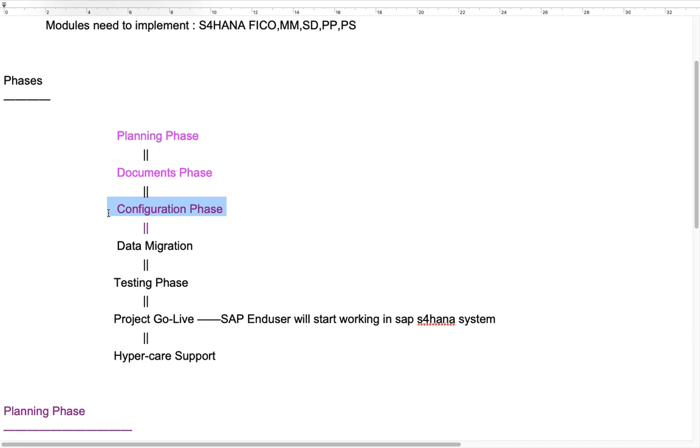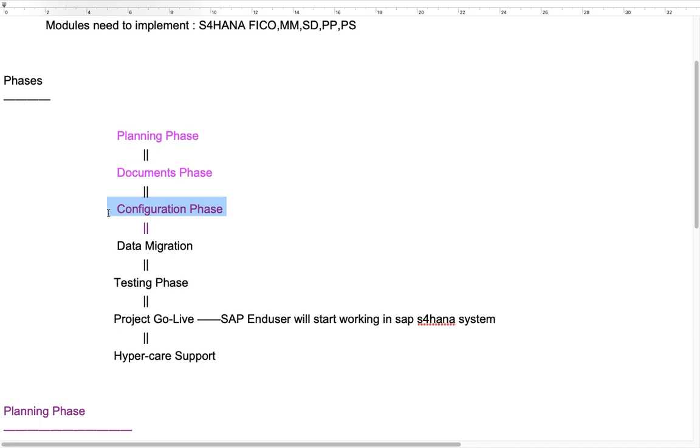So different kinds of testing scenarios we have to create, and different kinds of testing activities we have to do in our SAP S/4HANA. With different kinds of test scenarios we have to write in ALM tools and other tools like Jira, if there is one. And if these test scenarios work fine, that means your system is going well. In upcoming days, SAP end users won't get any errors in the system while posting any transaction. That's the reason after configuration, every test we have to check.